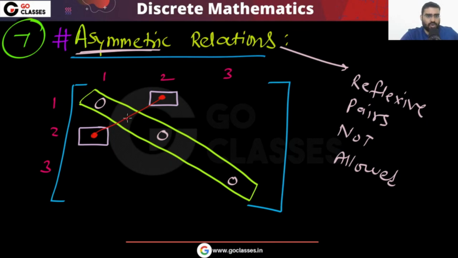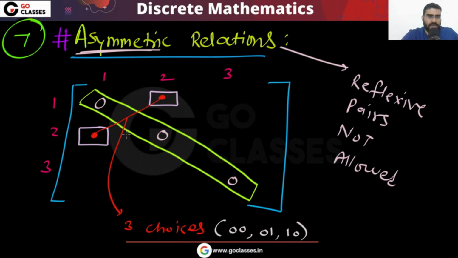So let me tell you, this combination has total 3 choices. What are the 3 choices? Both can be 0, or one can be 0 and the other 1, or one can be 1 and the other 0. So remember, this combination has 3 choices.